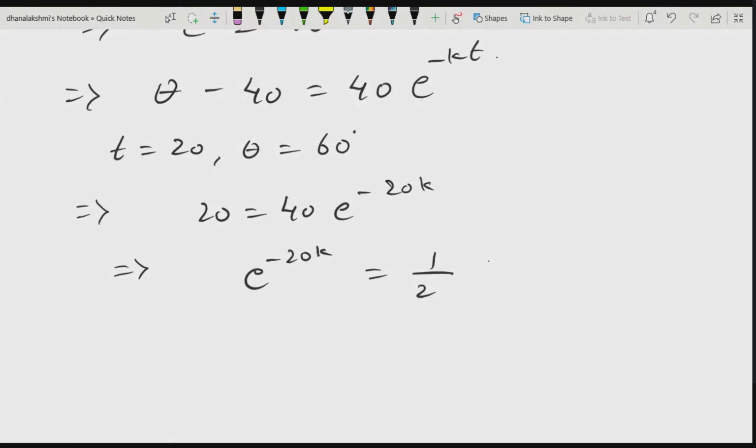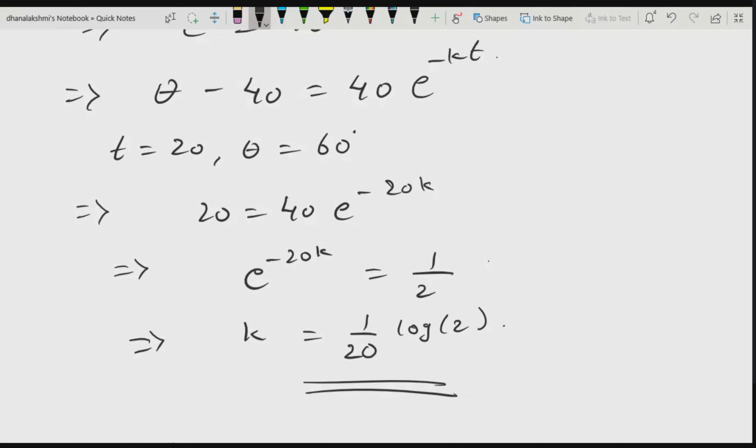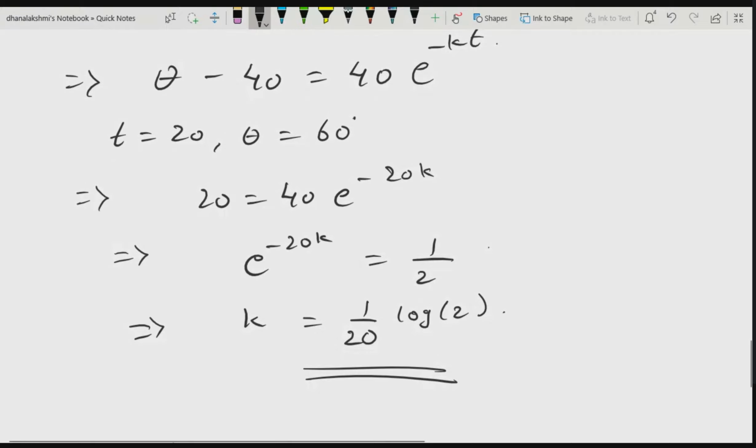So that means if I want to write the k value, what should it be? k is equal to 1 by 20 times log 2. So this is your k value. You can calculate it with your calculator, substitute log 2, and write it down.